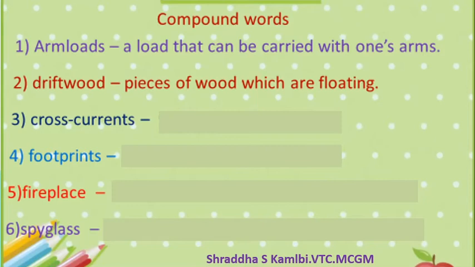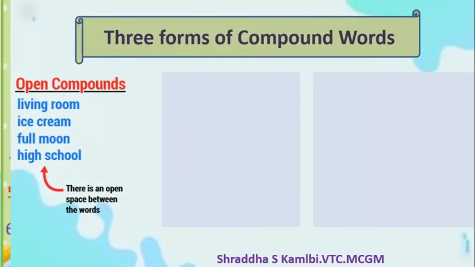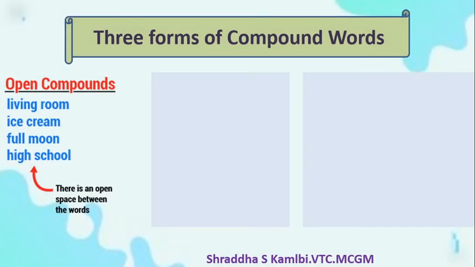Now there are many other meanings also which they have asked you to find out. This is your assignment. You're supposed to pick up a dictionary and find out the meanings of these words and collect pictures also if possible, like I did for you. So children, arm load we saw what it is, and driftwood also we saw what it is. Now this is your homework for today. Now there are three forms of compound words. Before we finish off the lesson, let us quickly look at them.